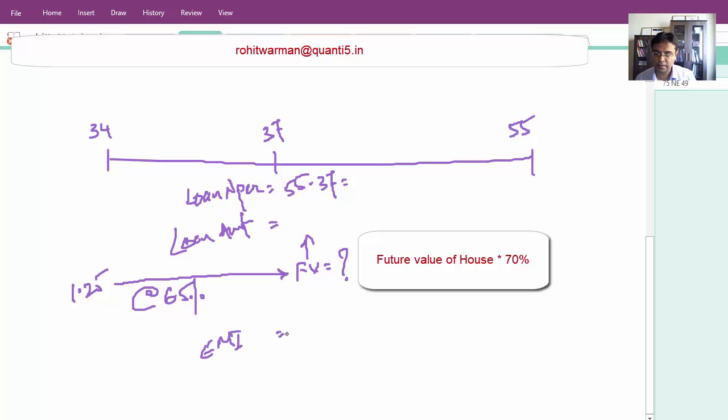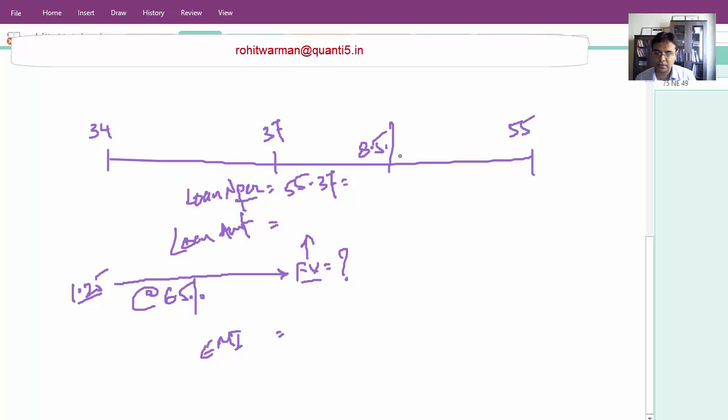the EMI. So we have the number of periods, that is the loan time period, which is 55 minus 37. We have the loan availed, which is 1.25 as of now. So what is the future value? That is the value 3 years hence. And the rate is, on an average, given as 8.5%. So I'll put here, throughout the period, the loan rate is 8.5%. So on the basis of these 3 variables, we can find the EMI.